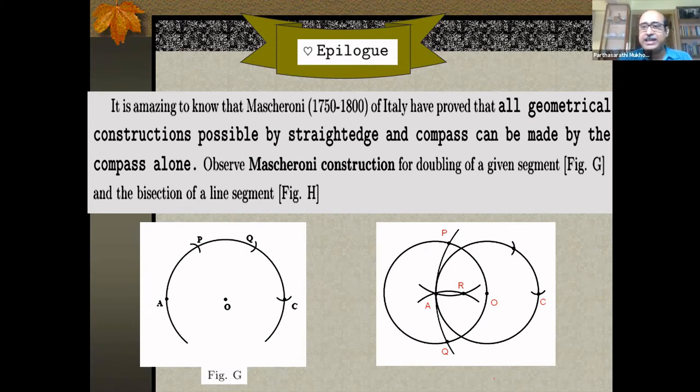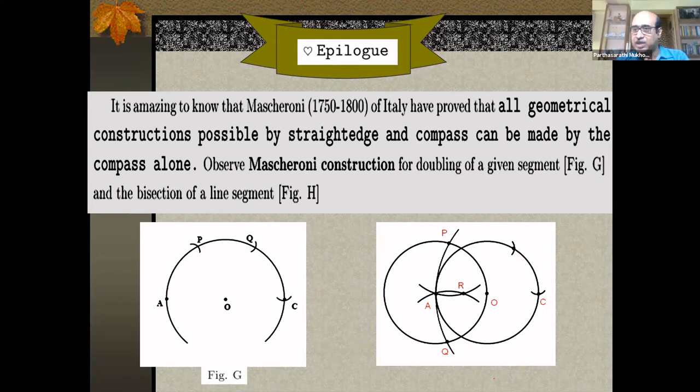A little bit more complicated, but equally elegant, is the construction of halving the length. The previous one was doubling the length. This is halving of it. So AO is given. You want to find a point. This construction that I have tried here is not very accurate. Actually, my controlling of drawing was not perfect. As you can see, this point R is supposed to be the midpoint of AO if you do the construction in a correct manner. The method is correct. There is nothing wrong in it. But the actual drawing that I tried with my bare hand is not that accurate. So R is not exactly the midpoint, but the construction method is okay. That will give you the midpoint.